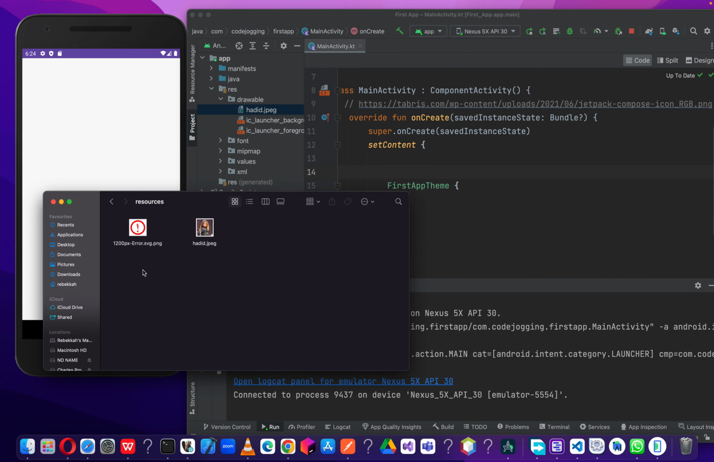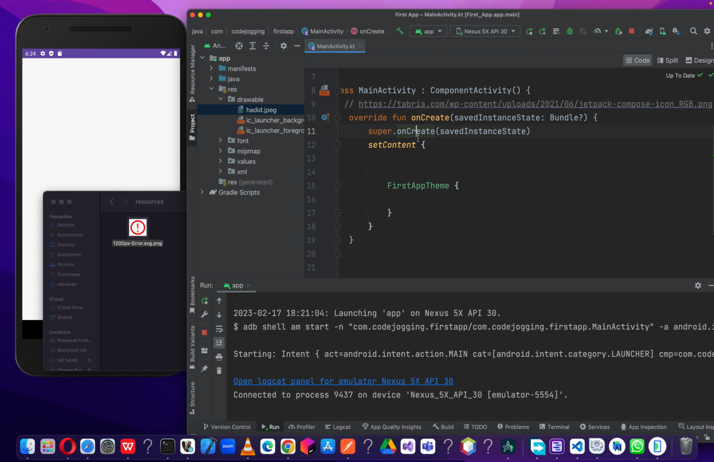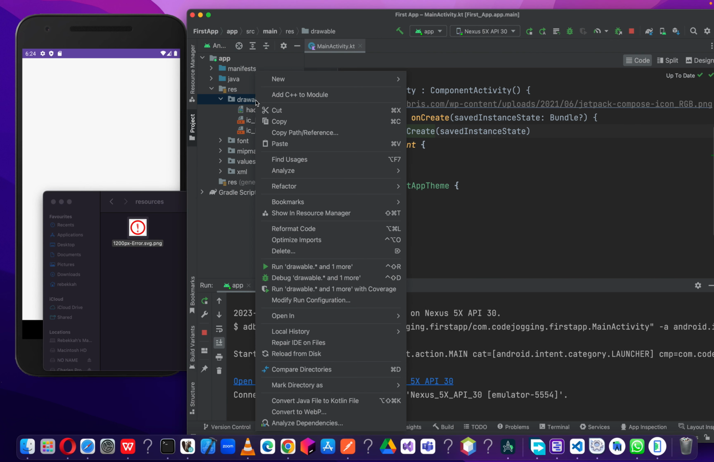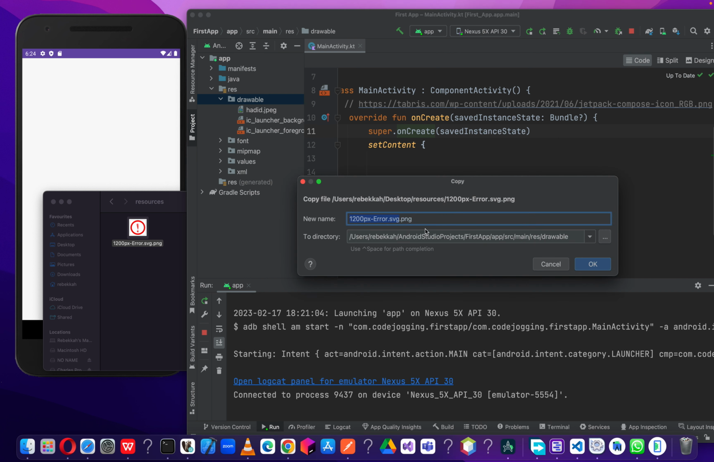Now let's import another image. So we apply the same procedures. We copy, then we go to the drawable, we right click, then we paste. Select the first one, and here we want to rename the file. Okay, in Android mobile app development, we have some name constraints. So for us to prevent ourselves from getting those errors, let's rename it to error.png.